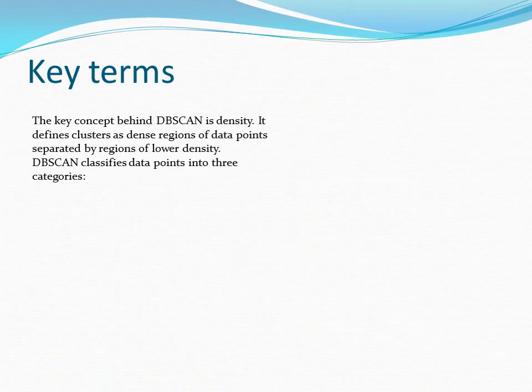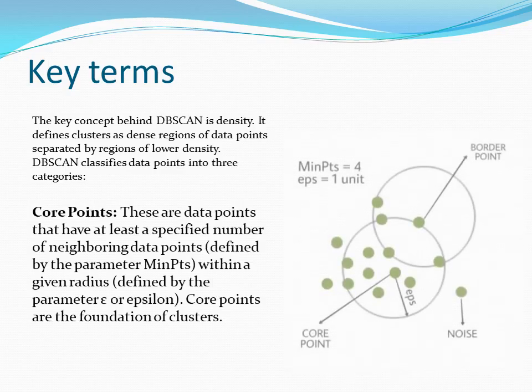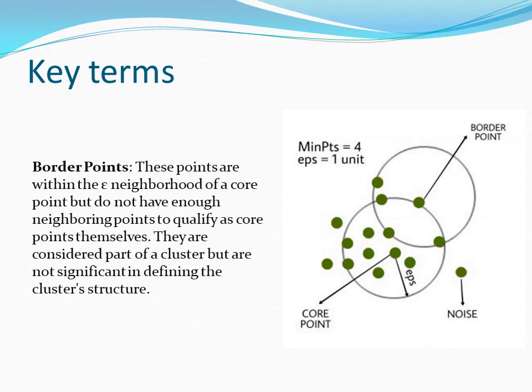The key concept behind DBSCAN is density. It defines clusters as dense regions of data points separated by regions of lower density. DBSCAN classifies data points into three categories. Core points. These are data points that have at least a specified number of neighboring data points, defined by the parameter min-pts, within a given radius, defined by the parameter epsilon. Core points are the foundation of clusters.